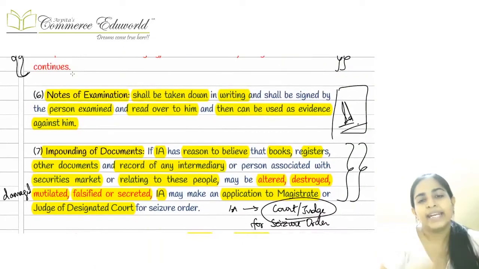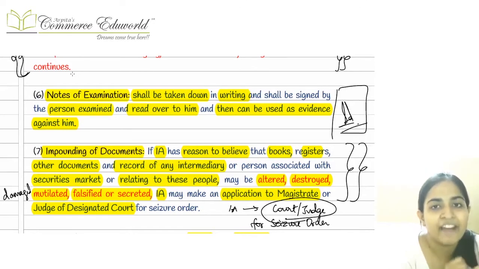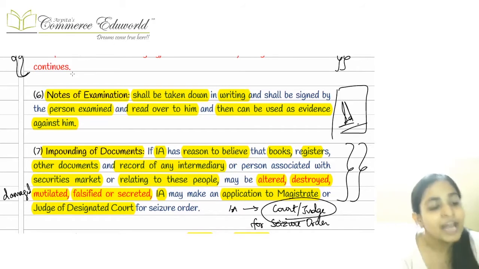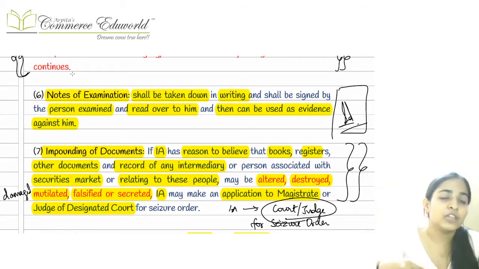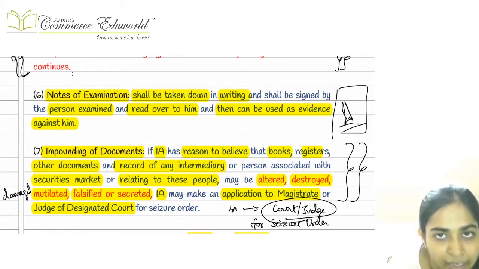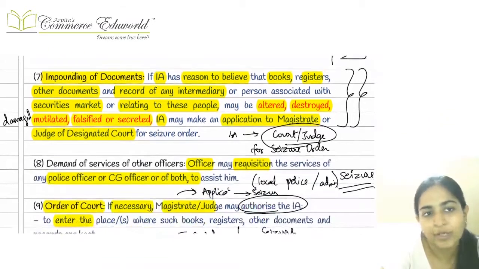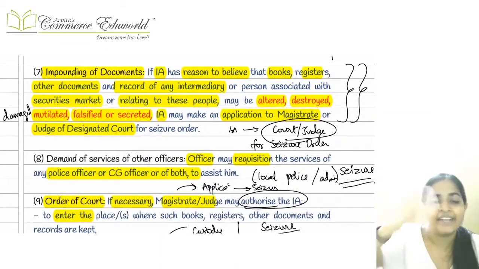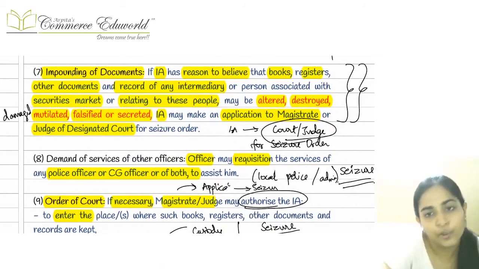Then whenever they do any kind of examination or investigation in our company, whatever questioning they have done, all those things will be written down on a particular paper. The person who was questioned has to sign it. After signing, the investigating authority will read it out to us, and then this can be used as evidence, right? This can be used as evidence anywhere later on, in a court of law or in any particular proceedings.